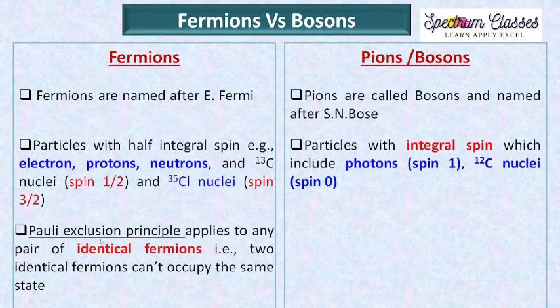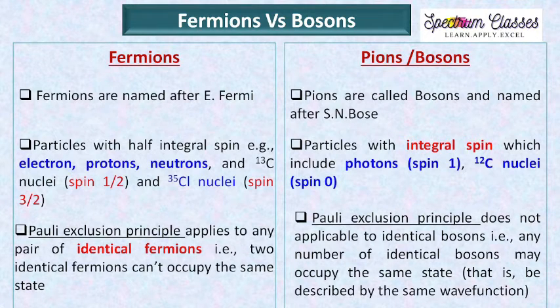That means two electrons cannot occupy the same state, and that is applicable to fermions because electrons are fermions. Now coming to the bosons. Pauli's exclusion principle doesn't apply to bosons, and it means that any number of identical bosons may occupy the same state.